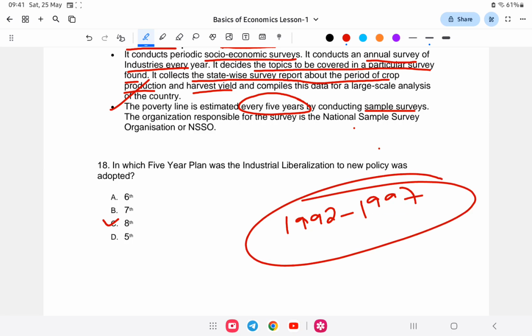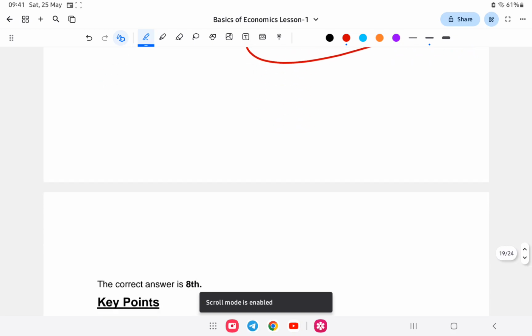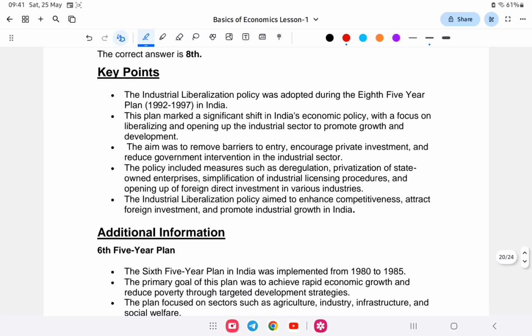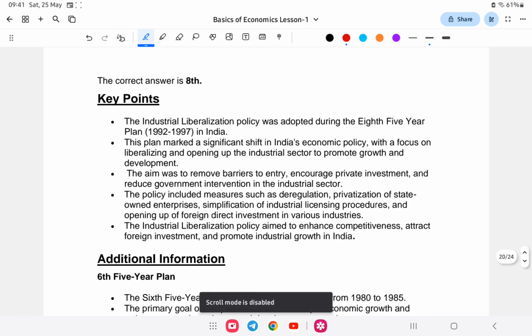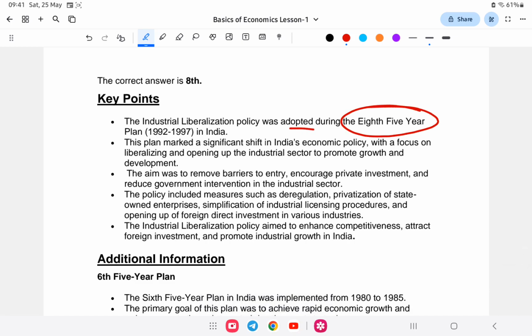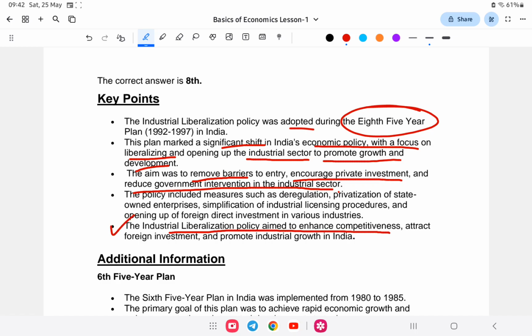So let us study about the industrial liberalization. Industrial liberalization was adopted during the 8th 5 year plan between 1992 and 1997. This plan marked a significant shift in India's economic policy with a focus on liberalizing and opening up the industrial sector to promote growth and development. The aim was to remove barriers to entry, encourage private investment and reduce government intervention in the industrial sector. The industrial liberalization policy aims to enhance competitiveness, attract foreign investment and promote industrial growth in India.